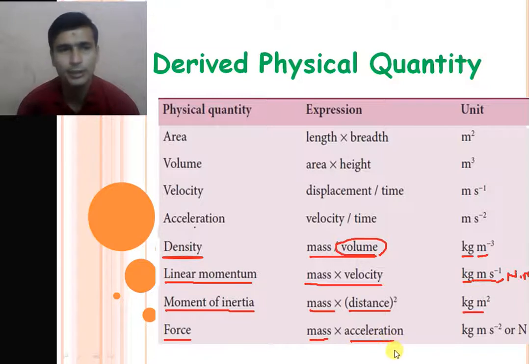According to Newton's second law, the unit of force is mass into acceleration. Unit of mass and unit of acceleration. So the unit of mass is kg and the unit of acceleration is meter per second square. So the unit of force is kg meter per second square, or we represent it as 1 Newton. So 1 Newton is equal to 1 kg meter per second square.